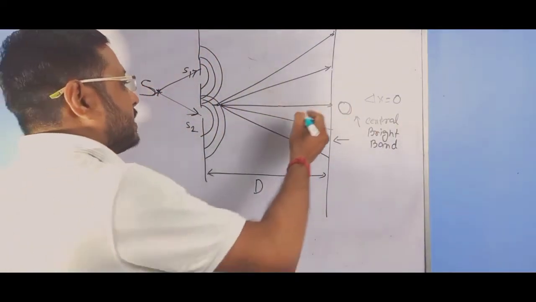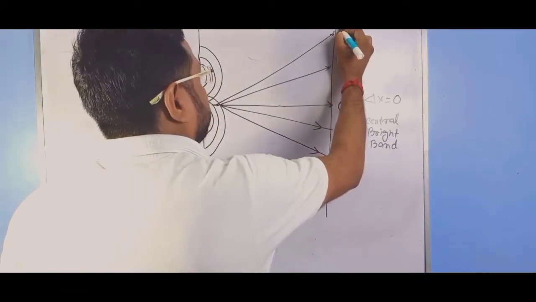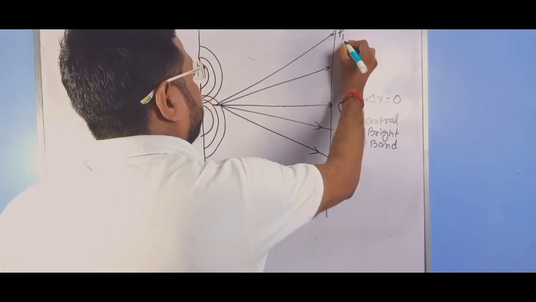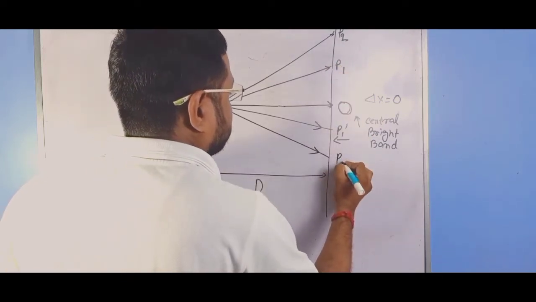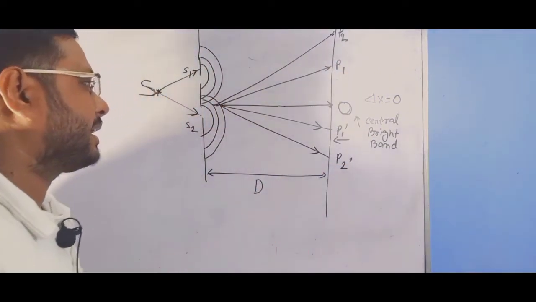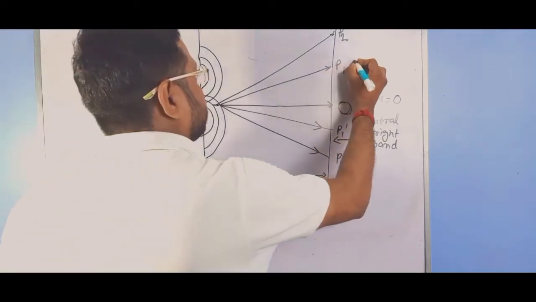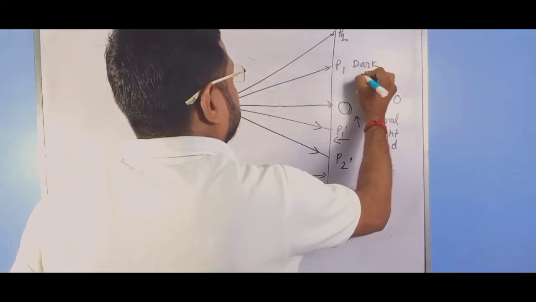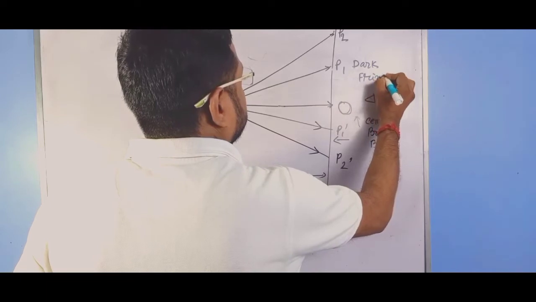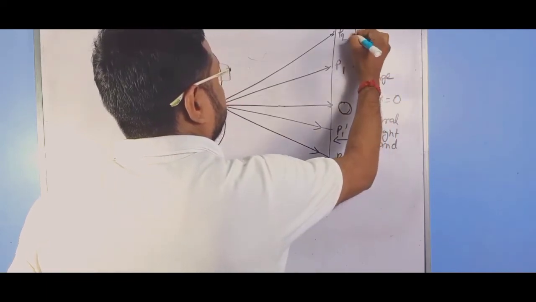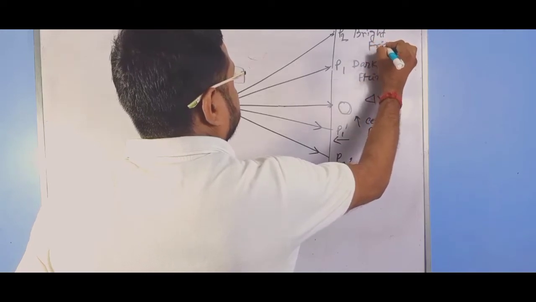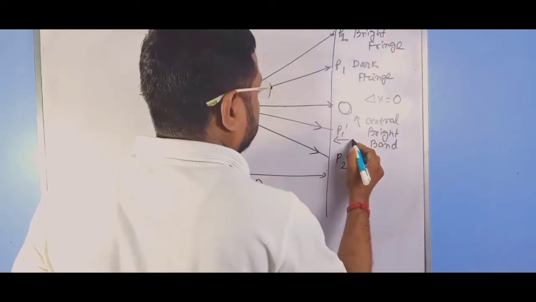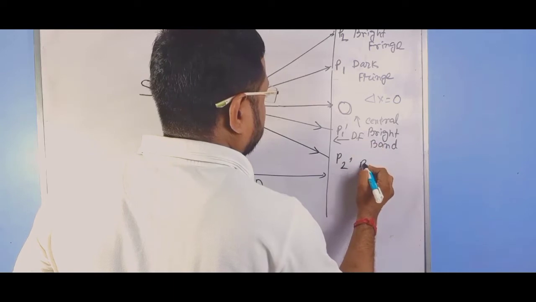Now if we take this as P1, P2, and this as P1 dash, P2 dash, then we can get a dark fringe, and then we can get a bright fringe alternately, and here also there is a dark fringe and a bright fringe.